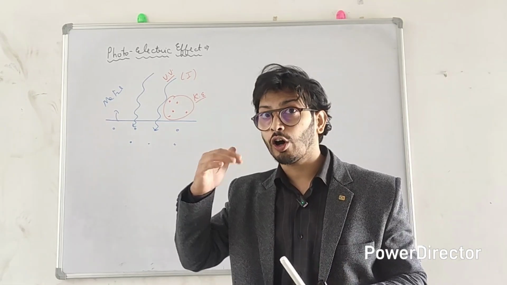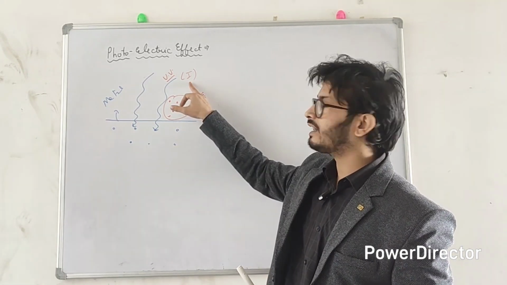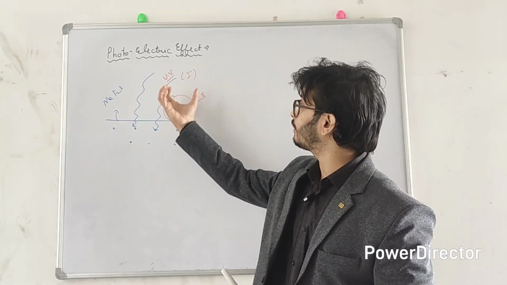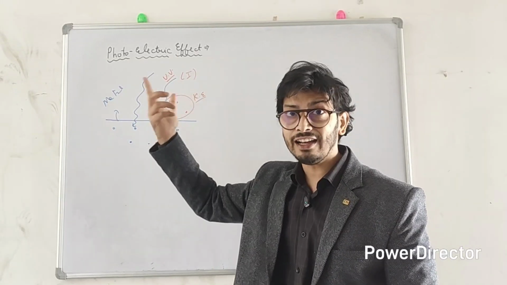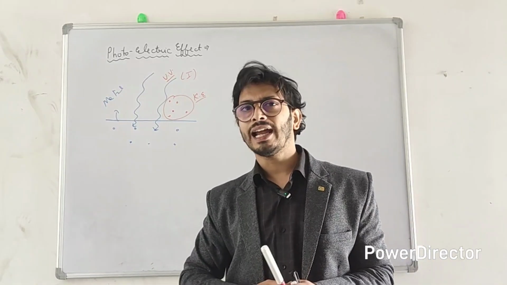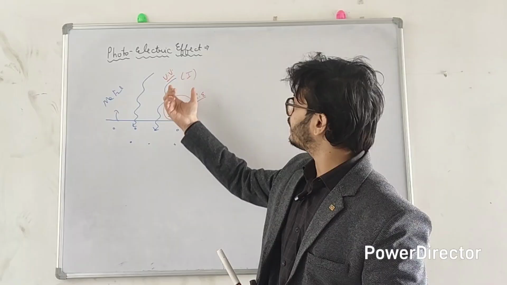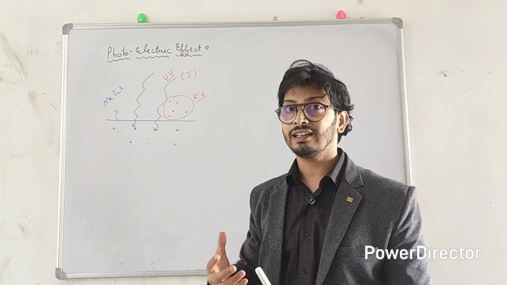So it was just a thought in the mind of Philip Leonard that when we increase the intensity of light, the kinetic energy of the electron will definitely increase because it will absorb more energy, and so will the current. So he just tried to experimentally test this. Is it really happening? If we increase the intensity of light, is the kinetic energy of the electron increasing?